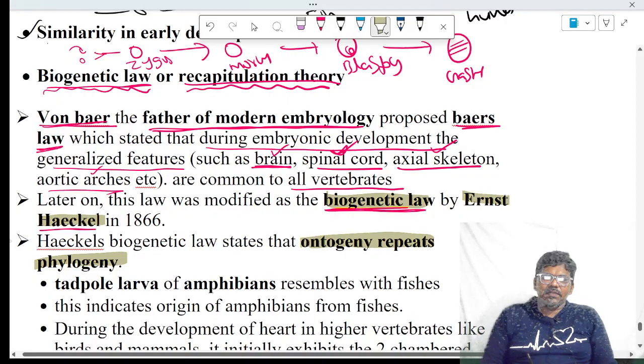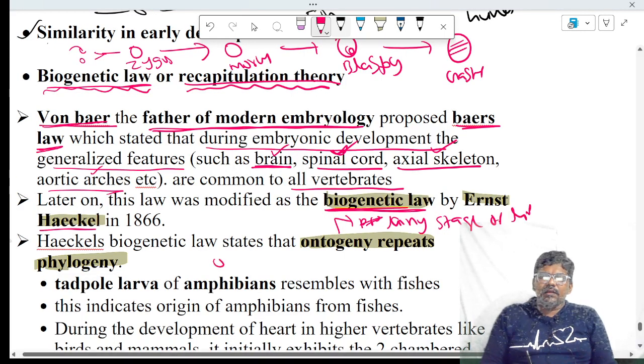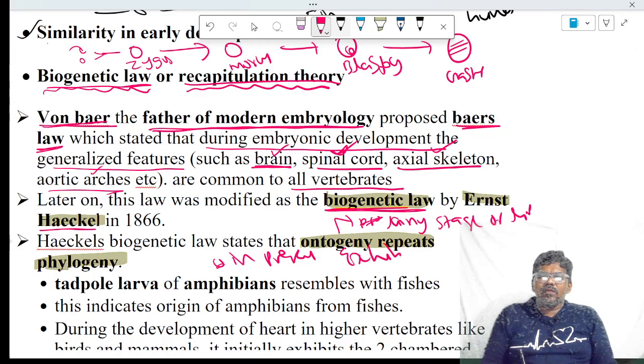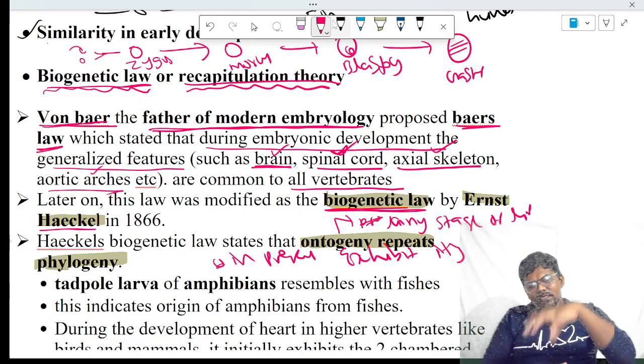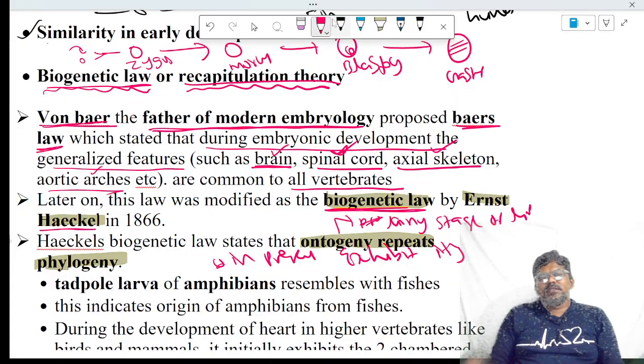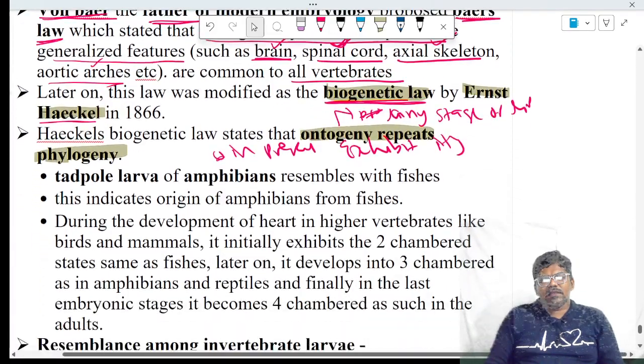ontogeny repeats phylogeny. Ontogeny repeats phylogeny means any stage of the life cycle in present-day organisms exhibits its ancestor's character. Meaning, any one stage of a present-day animal exhibits its ancestor character. One example for the theory of biogenetic law is the tadpole larva.